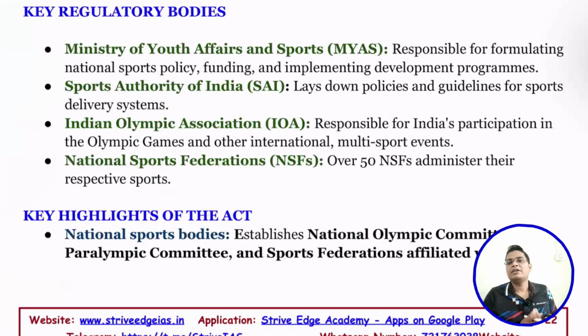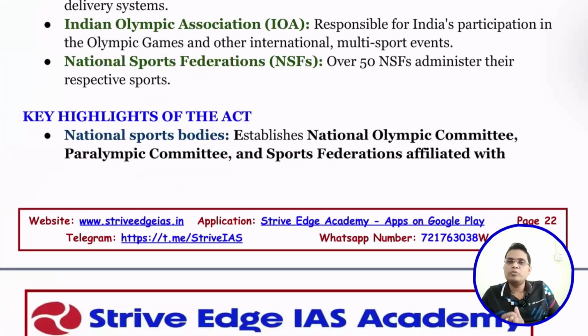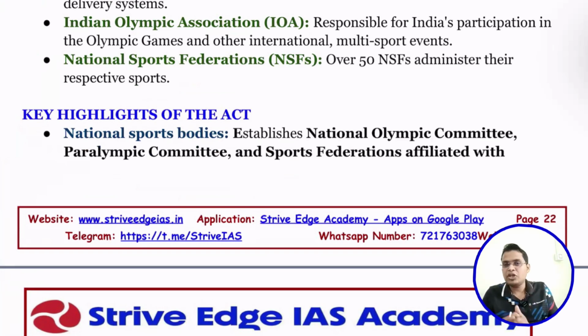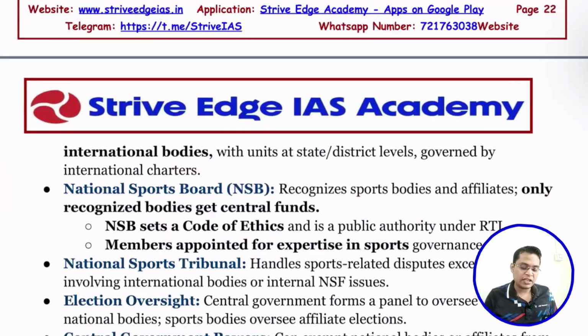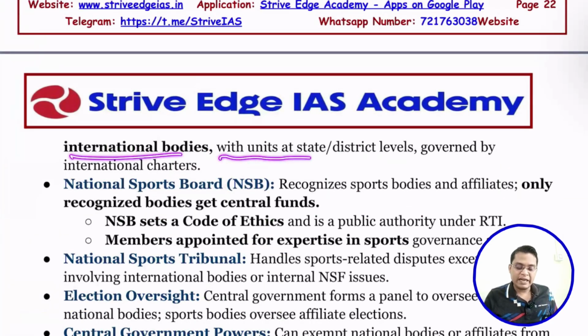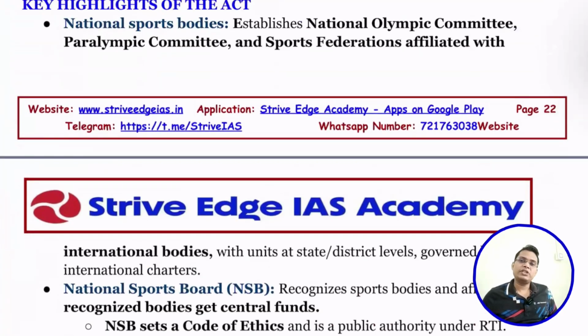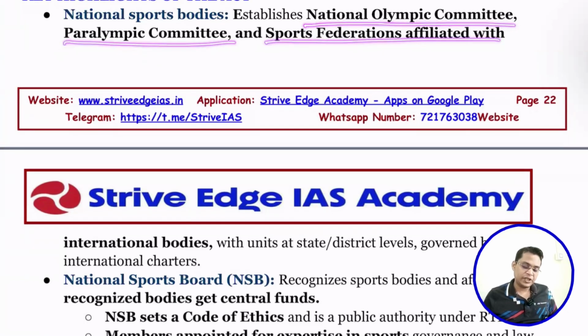But now under this Act, they have established certain new institutions or regulation boards. We are going to see them one by one. The national sport body is established: the National Olympic Committee, the Paralympic Committee, and sports federations affiliated with international bodies, with units at the state and district level governed by the international charter. So they have to establish them at the district level and the state level as per the international charter. So what have we established? The National Olympic Committee, Paralympic Committee, sports federations. Okay?